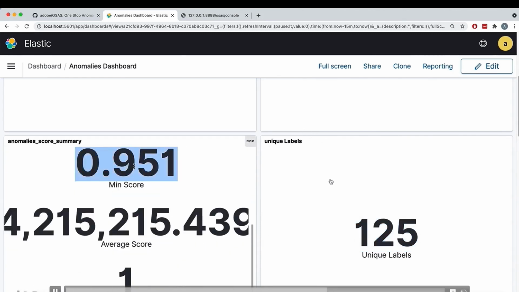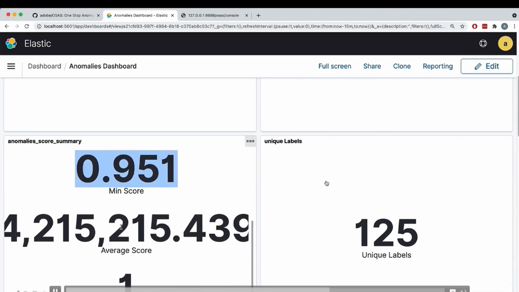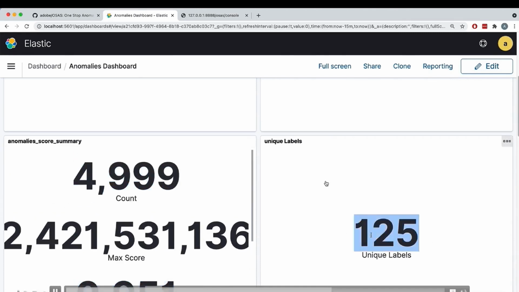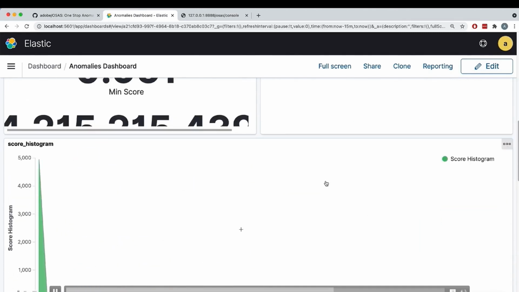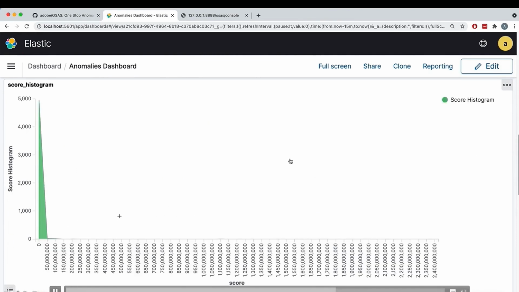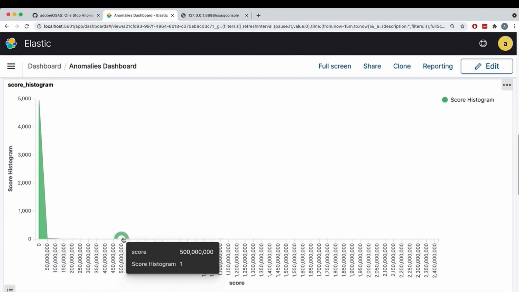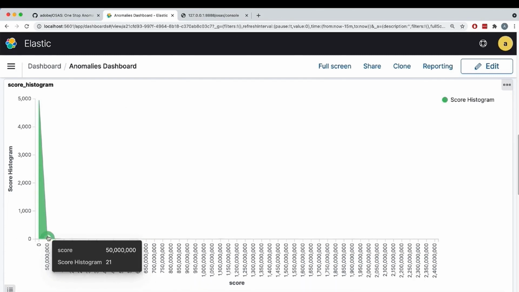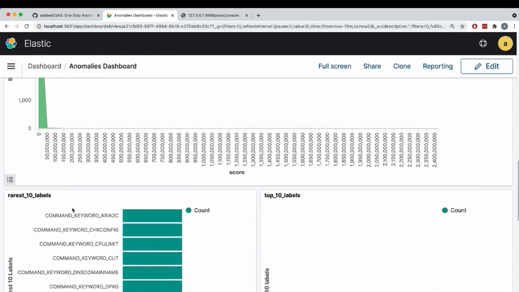Also, you can see the scores. Again, remember, each anomaly algorithm has its different scoring mechanism, so they might vary. Really interesting is actually the score histogram. If you remember the previous one, there were some camel humps there, right? Now, most of the data seems to be concentrated around the score of 0. So it's even easier to set a threshold here, or just order the anomalies descending, and you can see really fast which are actually the top anomalies there.